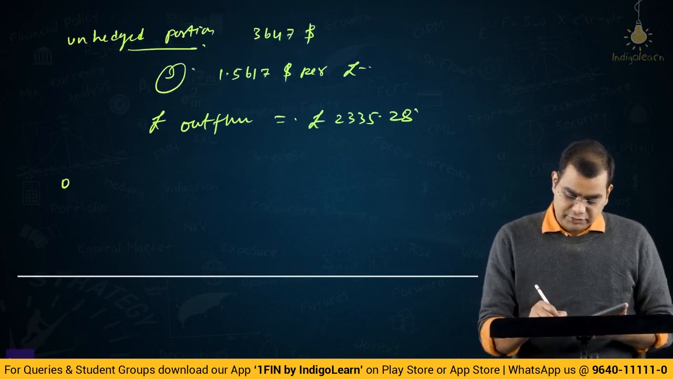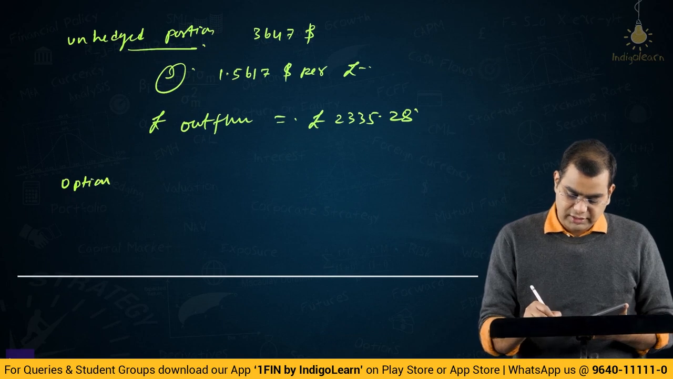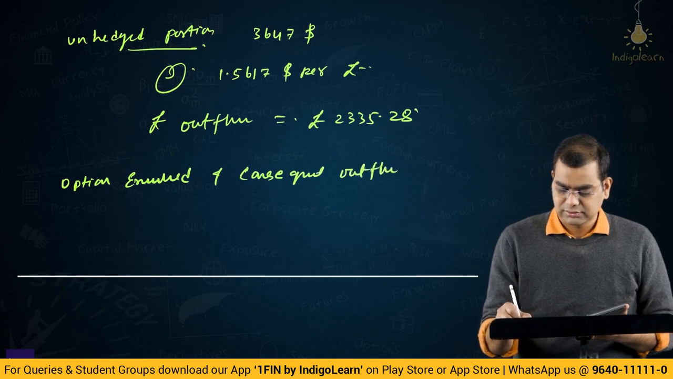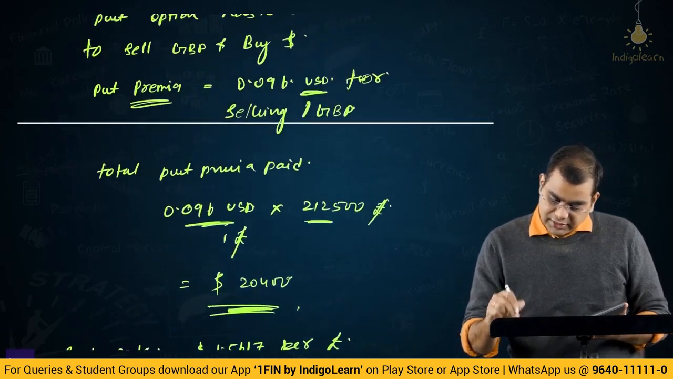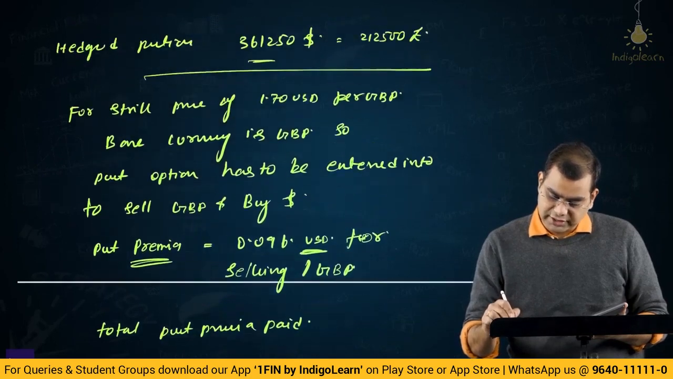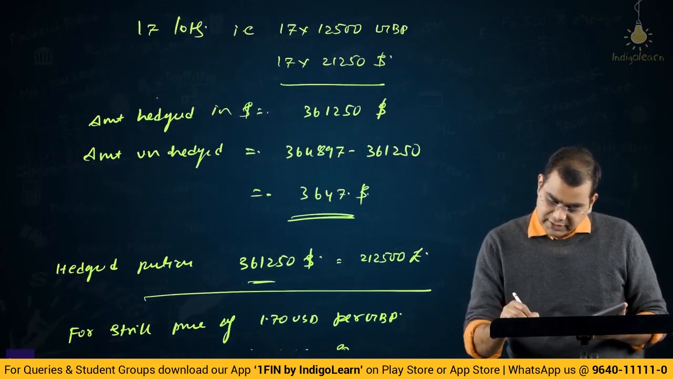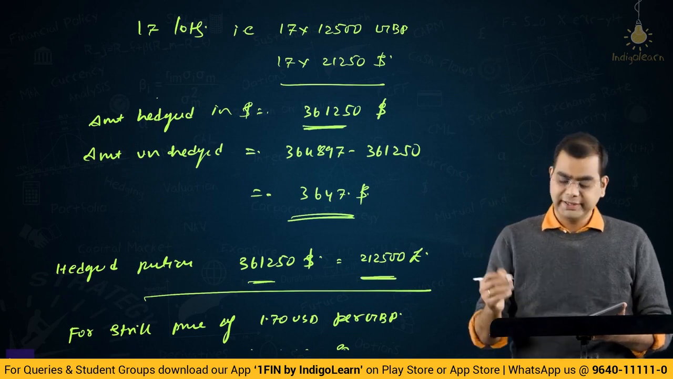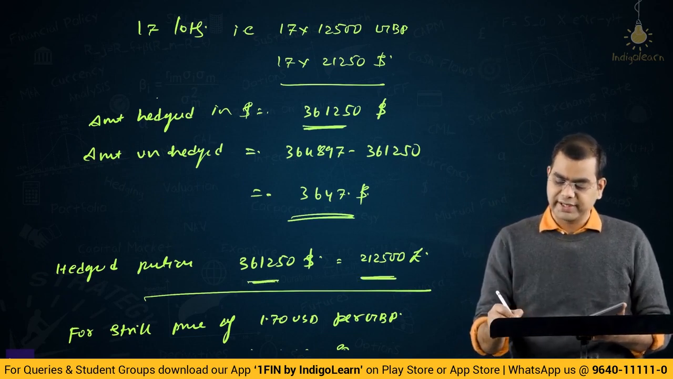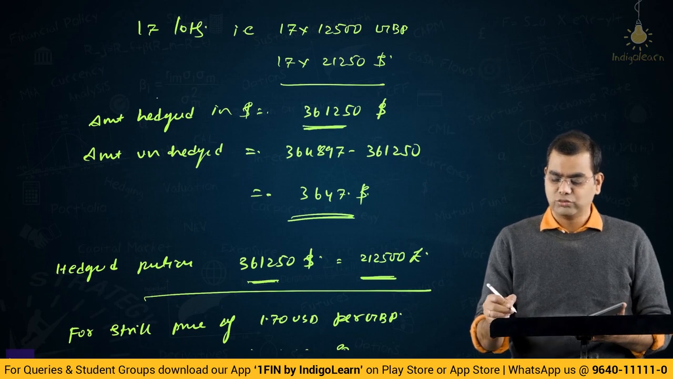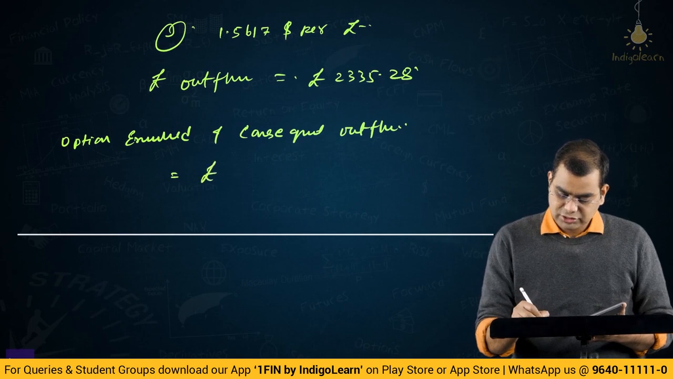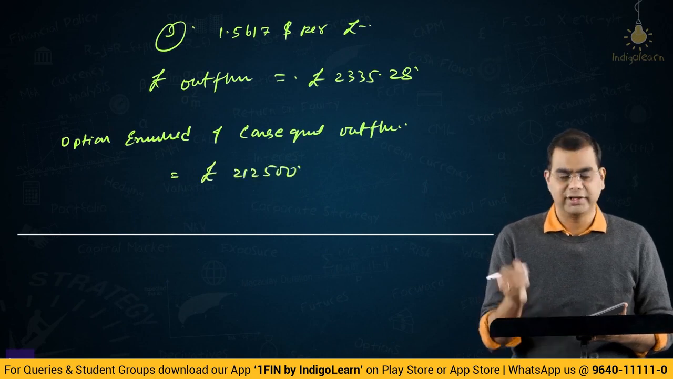Then option exercised and consequent outflow. How much is it? Option is not for the full value. You should not get confused. Option is only for part of it. When you are buying 361,250, you are actually having to pay 212,500 pounds. So 212,500 pounds, that we already noted.